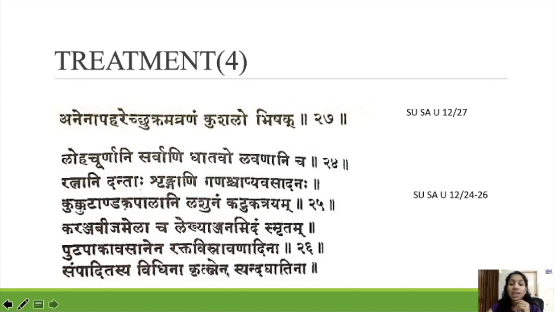Pudapaka avasanena raktavisravanadina sampaditasya vidhina kritsnena syat ghatina. Here Acharya is mentioning for this Shukra Chikitsa also Pudapaka avasanena raktavisravanadina. It is mentioned in Rakta Abhishanda Chikitsa. The Samanya Rakta Abhishanda Chikitsa I mentioned in Shukla Gada Rogas. There we have to take Raktavisravanadi Kriyas from that Samanya Chikitsa till Pudapaka. That is what Acharya mentioned with this shloka, Pudapaka avasanena.